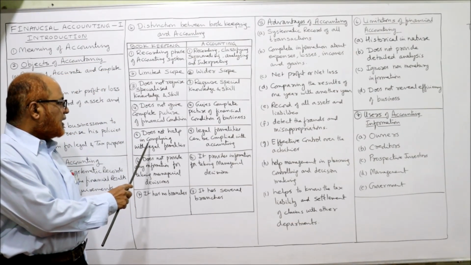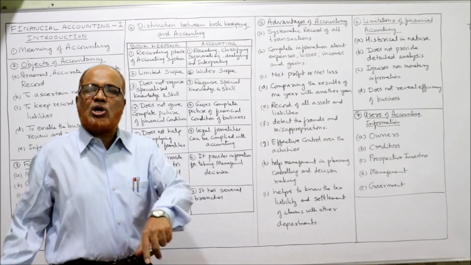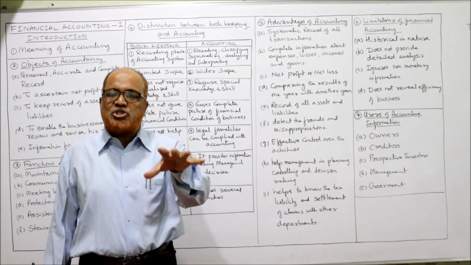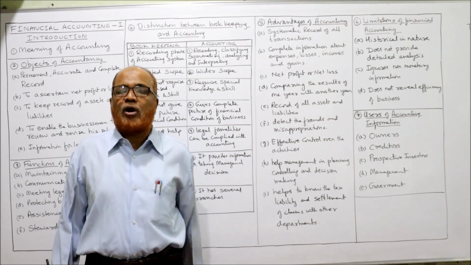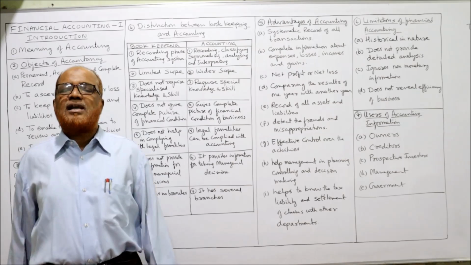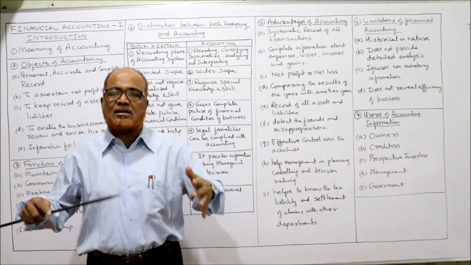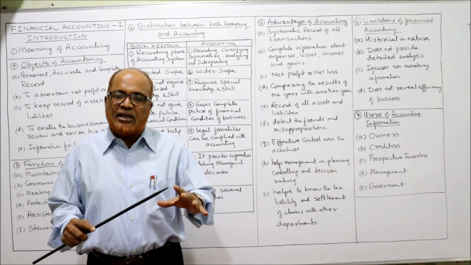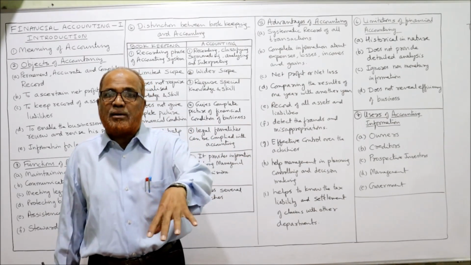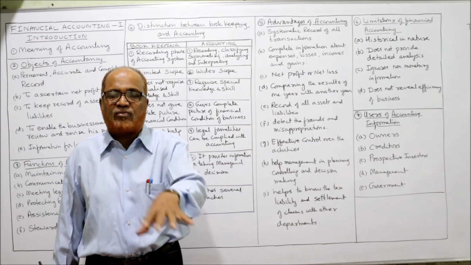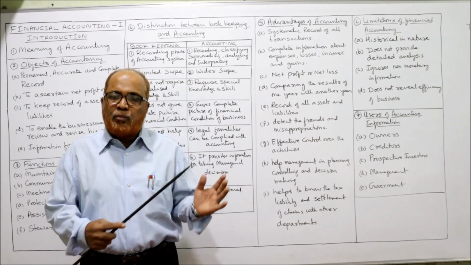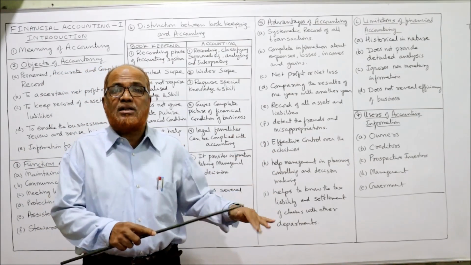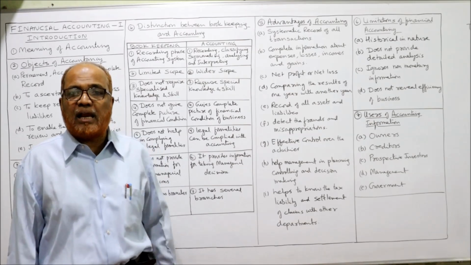Next one is, does not help in complying with legal formalities. Just now I told you one of the functions of accounting is to keep systematic records for complying with legal formalities. Legal formalities, like there are many laws and acts under which the accounts should be maintained. The Companies Act and the Income Tax Act require the business to keep such and such records in this way. So the bookkeeper is not concerned about legal formalities, whereas accounting has to comply with all the legal formalities.